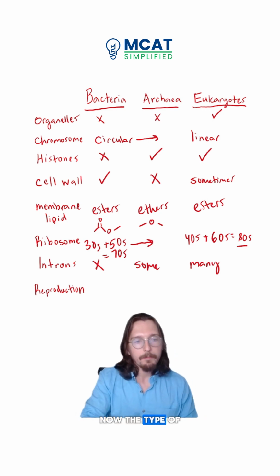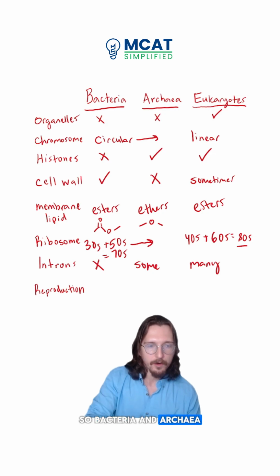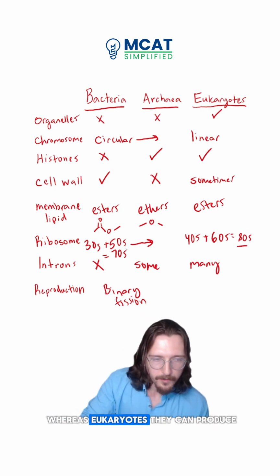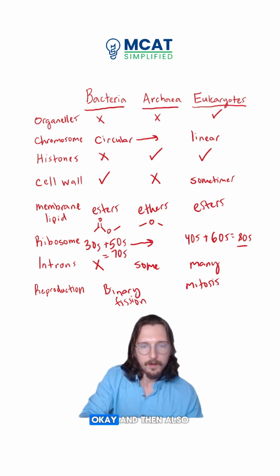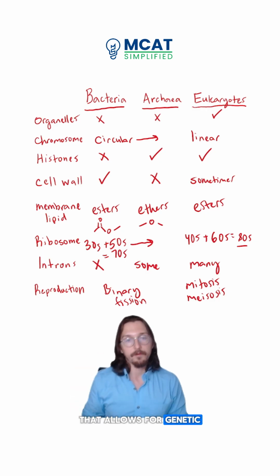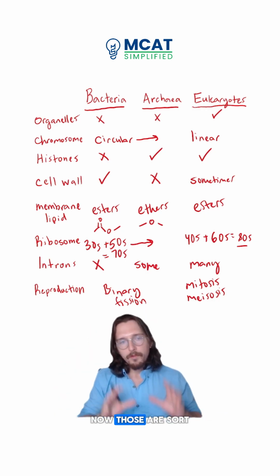Now, the type of cellular reproduction: how do these cells reproduce themselves? Bacteria and archaea are going to be reproducing through the process of binary fission, which is asexual reproduction. Whereas eukaryotes can reproduce asexually through mitosis, and then also through meiosis, which is sexual reproduction, meiosis, which has 2 steps. And that allows for genetic variability that can be passed on through vertical transmission. Now, those are sort of the high yield differences.